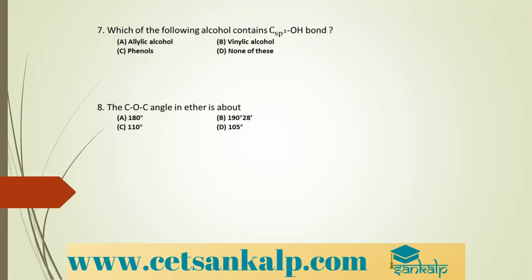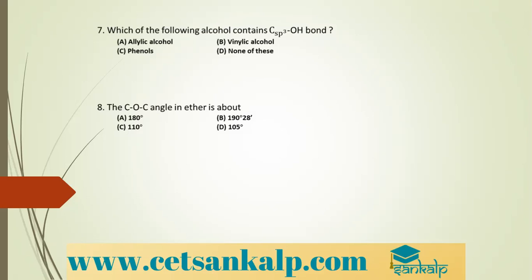Third option, 2-methyl 2-propanol. And this is 2-butanol. If dehydration has to take place, hydrogen should get out. Where it gives the most stable carbocation is option C, 2-methyl 2-propanol.